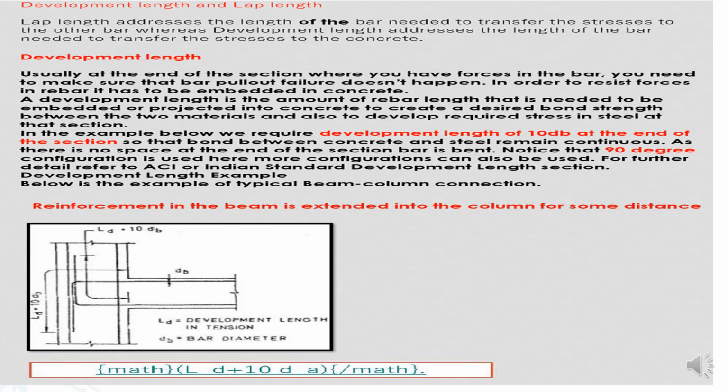Development length example. Below is an example of a typical beam and column section. Reinforcement in the beam extends into the column for the same distance. Here you can see that LD is the development length in tension, and D is the bar diameter. Mathematical formula: LD plus 10D, divided by max. You can see that LD and everything has been totally explained here.